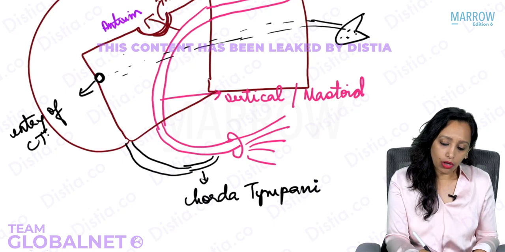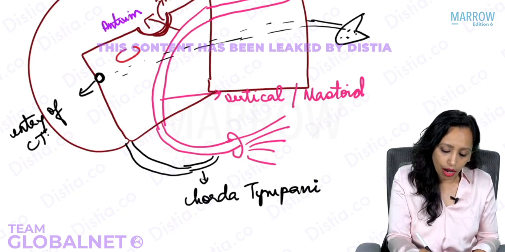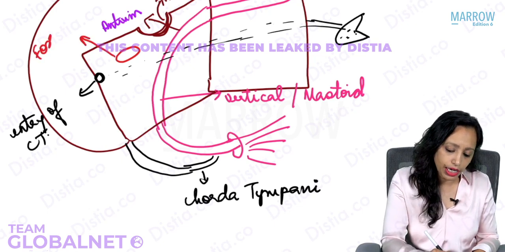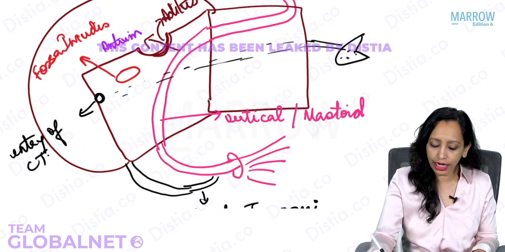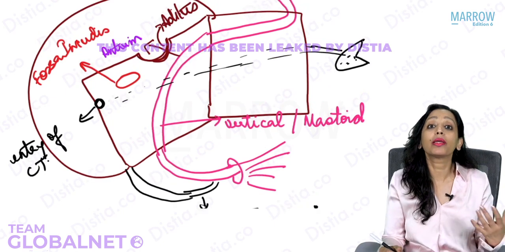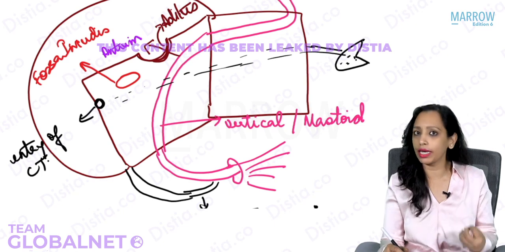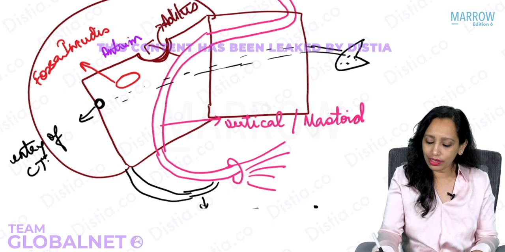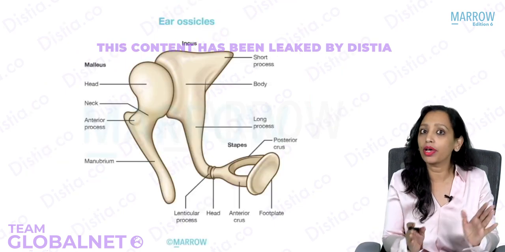Now here on the posterior wall, superiorly we have a fossa. This fossa is known as the fossa incudis. Does the name tell you something? Incudis means it is produced by the incus. So yes, this fossa is produced by the short process of the incus. Before we proceed, let us quickly see how the ossicles are and what their processes are, so that we understand what we are doing now.